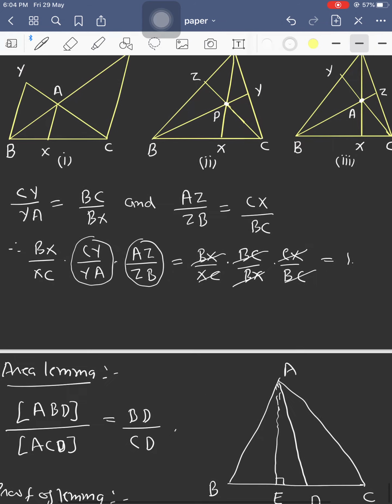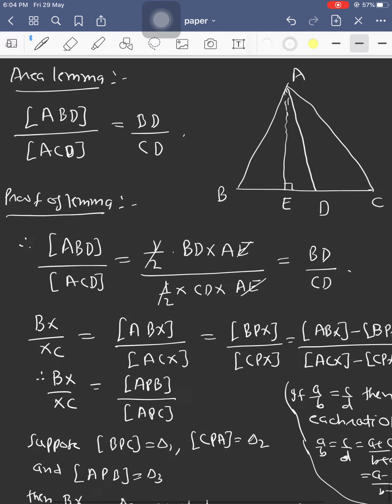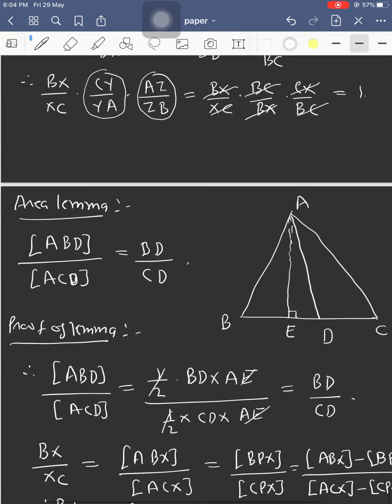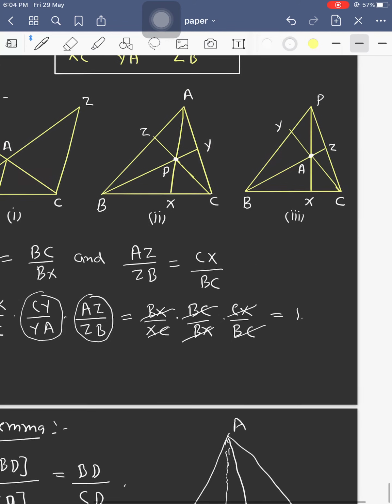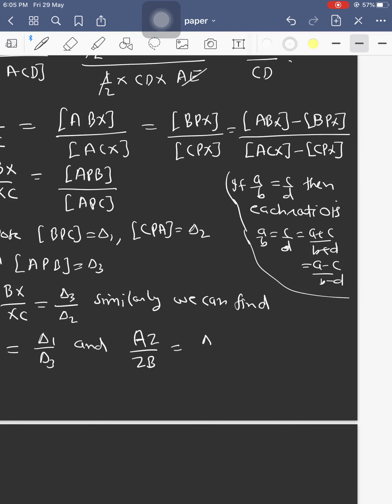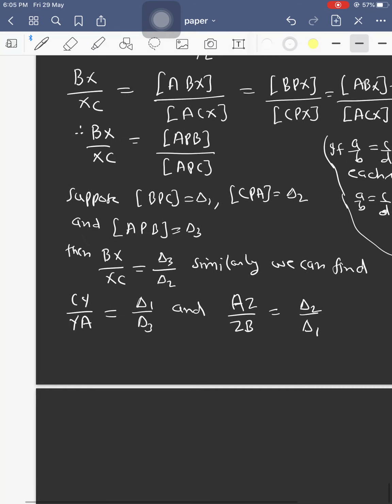And the third ratio is AZ upon ZB. Okay, look at the figure. AZ upon ZB is area of triangle APC upon area of triangle BPC, and that comes out to be delta 2 by delta 1.